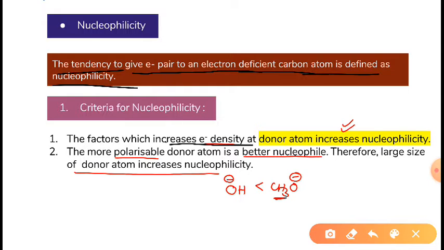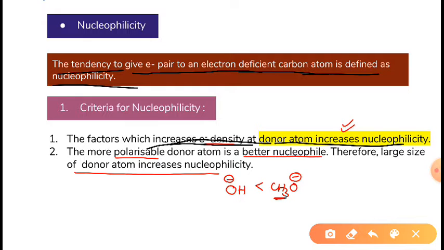Suppose the nucleophile is going to give an electron to an electron deficient carbon. If we increase the number of electrons on that nucleophile, then it will react with the electron deficient carbon more quickly. So if we increase the electron density at the donor atom, the nucleophilicity will increase.